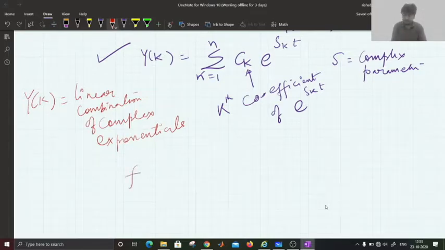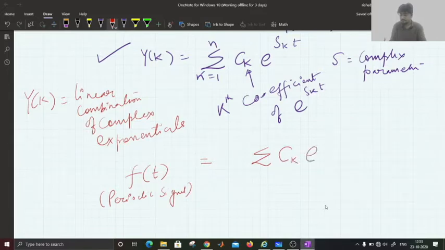So let's say there is a periodic signal f of t. It can be represented in a series form, as a combination of complex exponentials.